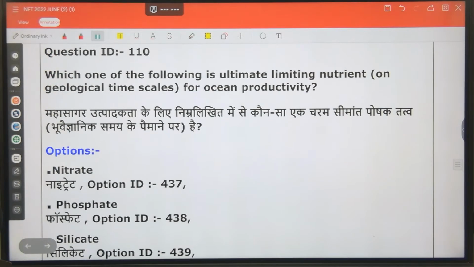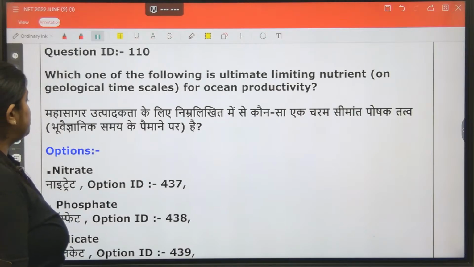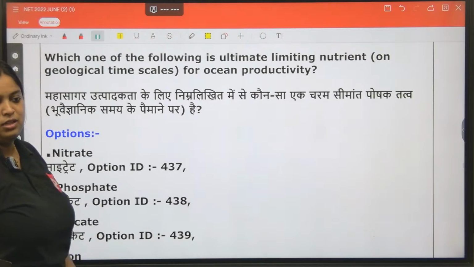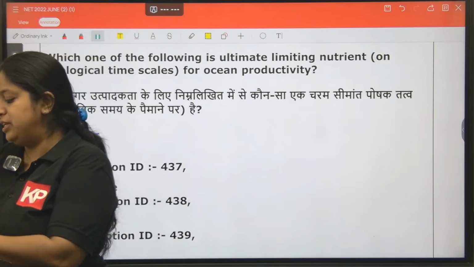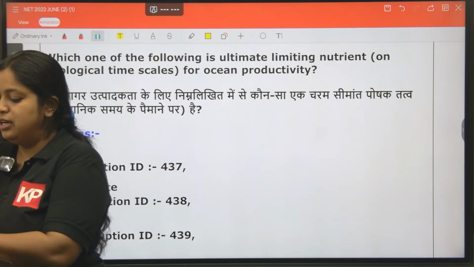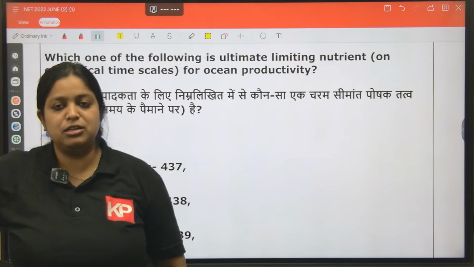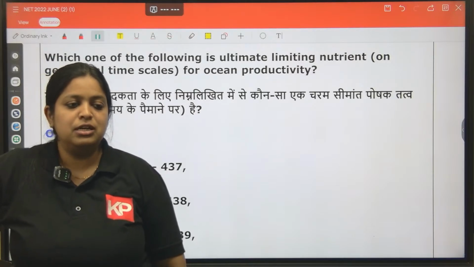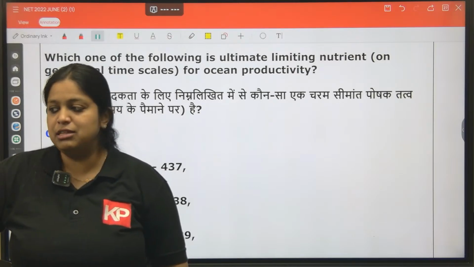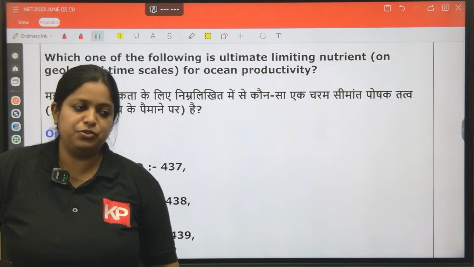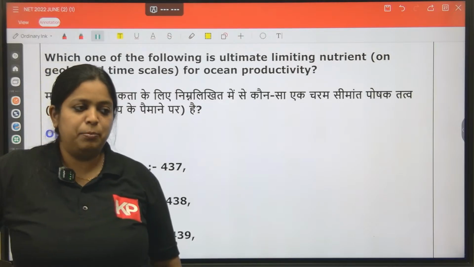Which one of the following is the ultimate limiting nutrient for ocean productivity? We learned about ocean productivity yesterday. There we saw the different types of nutrients like nitrogen, phosphorus, silica and iron. These are the major nutrients that can limit the productivity, or productivity mainly depends upon these.